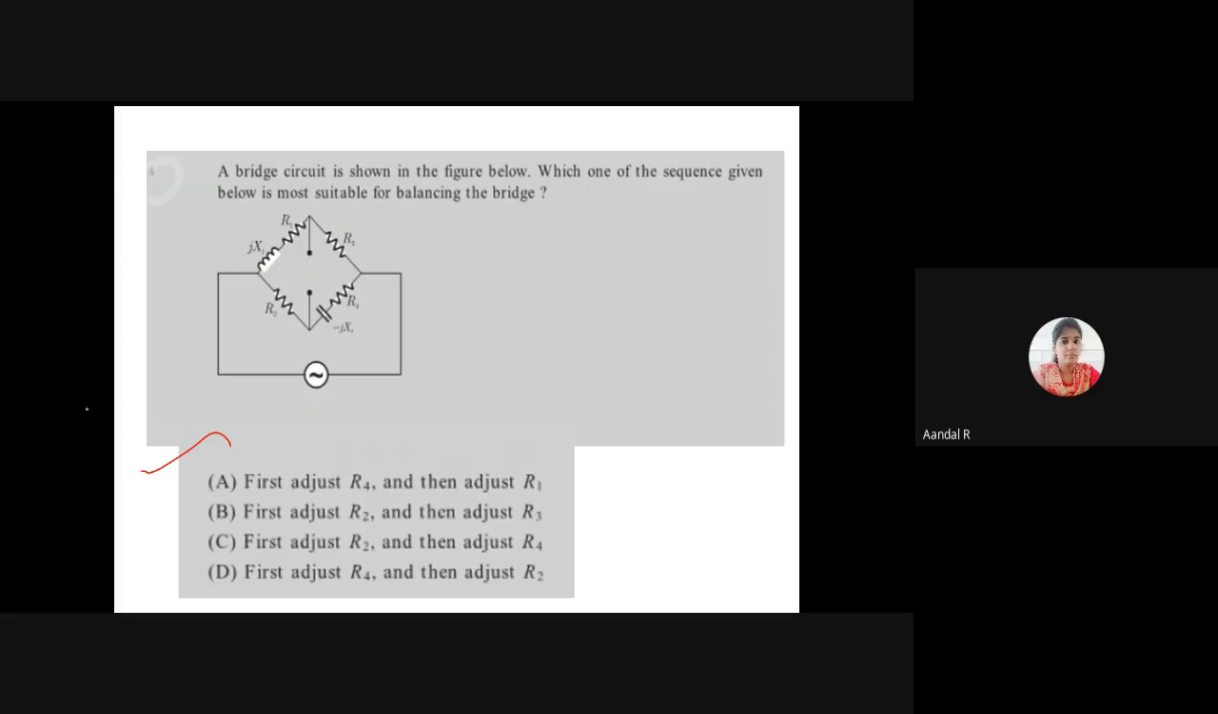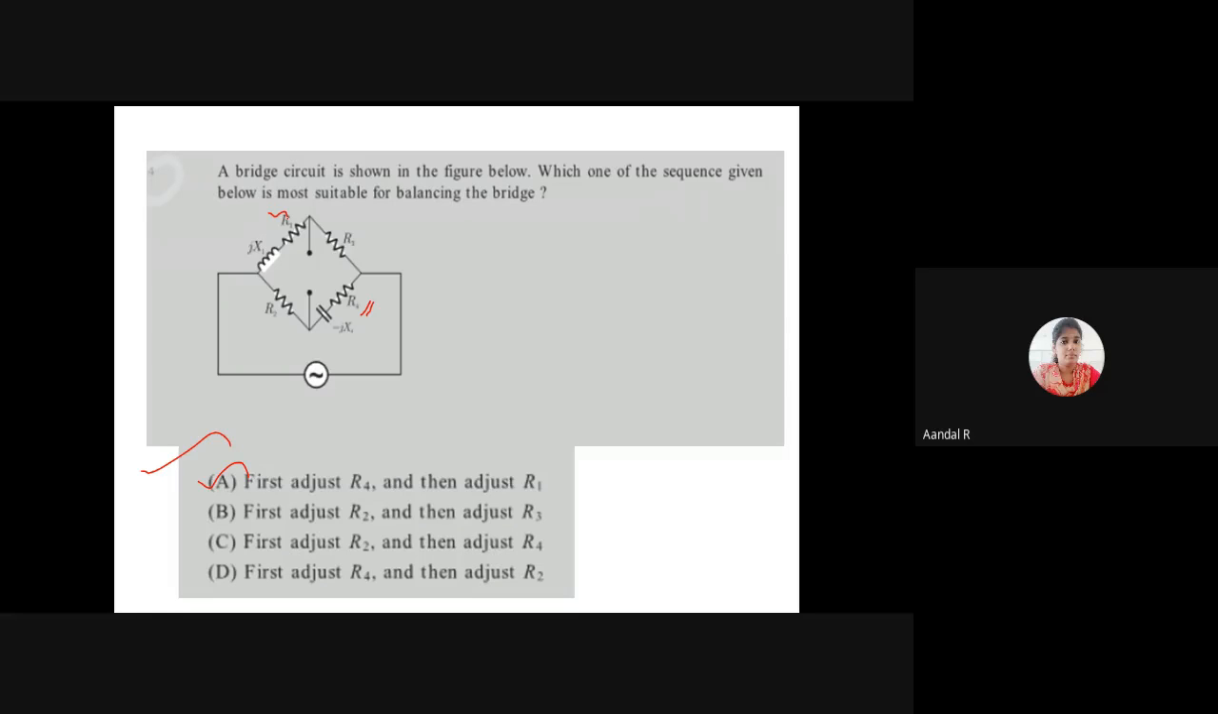Option A is the correct answer. To balance this bridge, first we have to adjust R4 and then we have to adjust the value of R1. This is the option A. Option A is the correct answer. Can you understand? I'm just applying the condition for balancing the bridges.